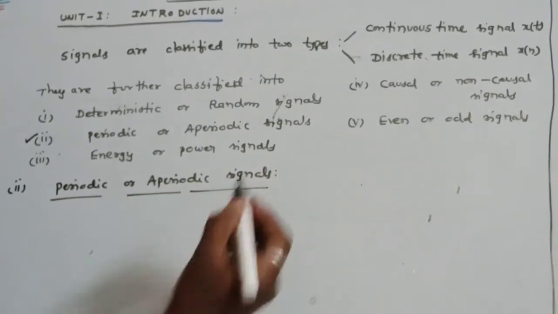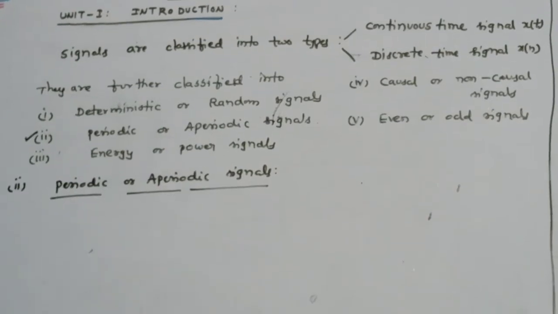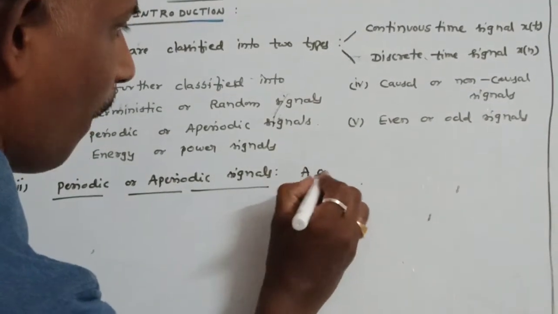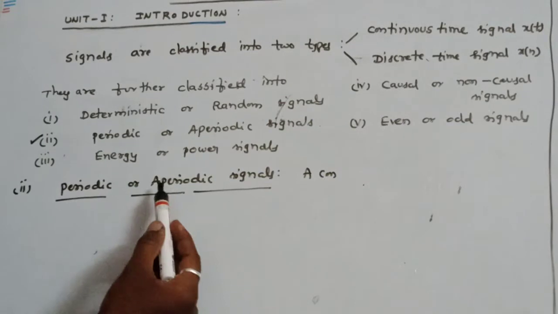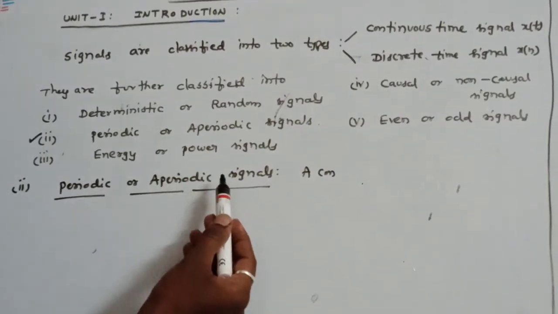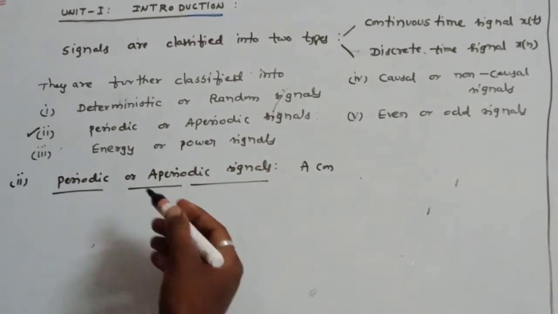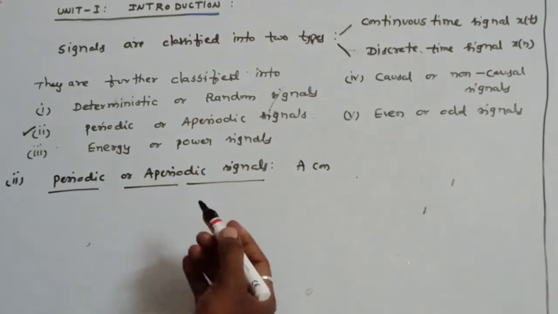Periodic or aperiodic signal, simple definition. We define periodic and aperiodic signals for both continuous time signals and discrete time signals. First we will see the definition for continuous time signals.